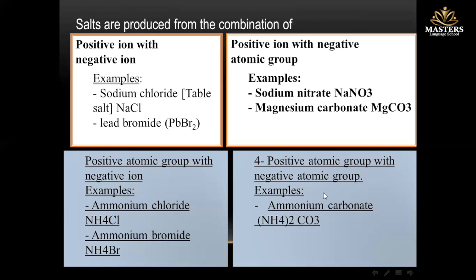So here, it may be positive and negative ions, an ion and an atomic group, a positive atomic group with a negative ion, and the last one, a positive atomic group with a negative atomic group.